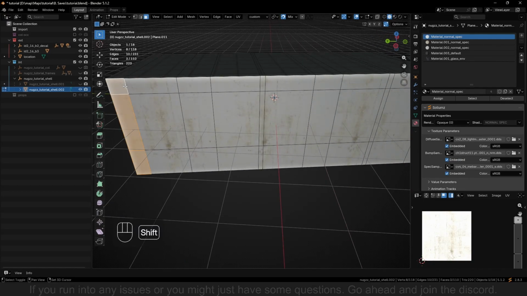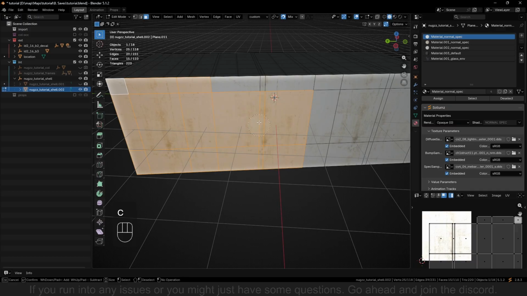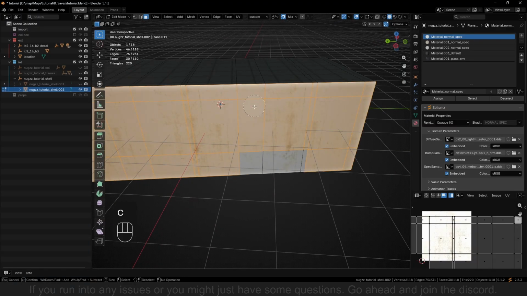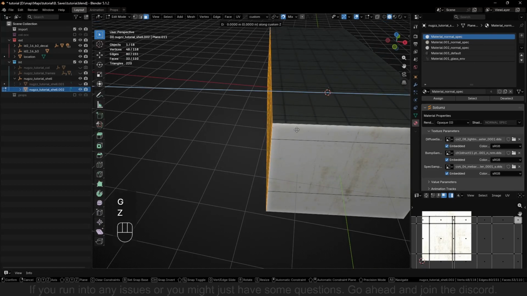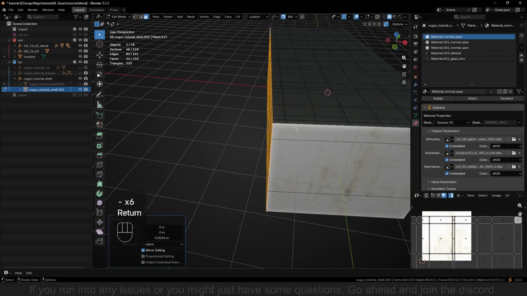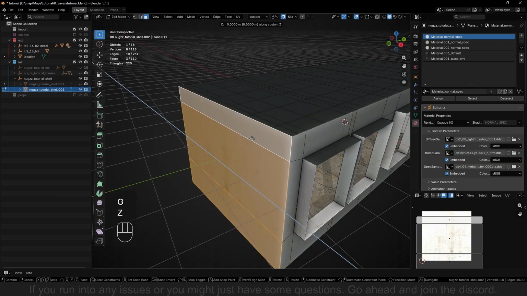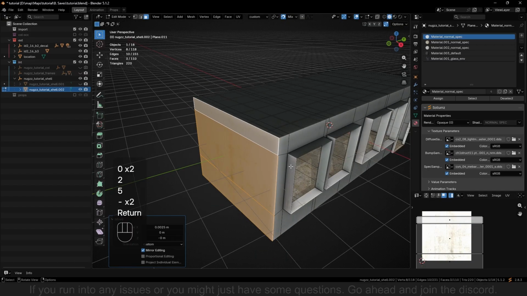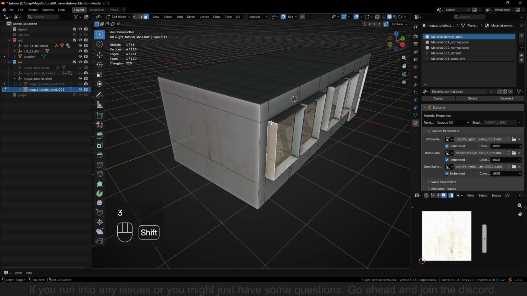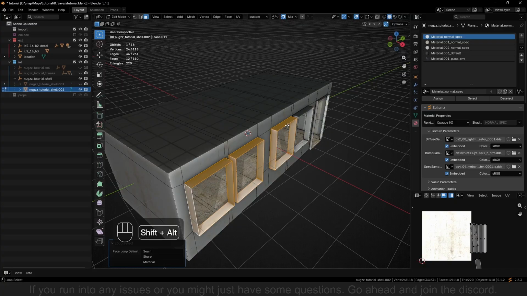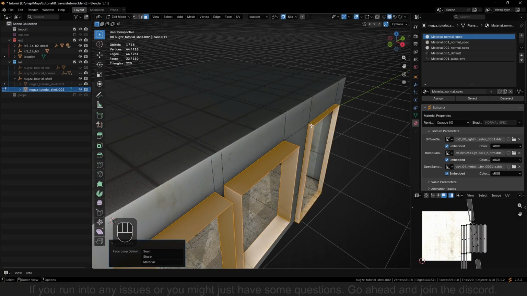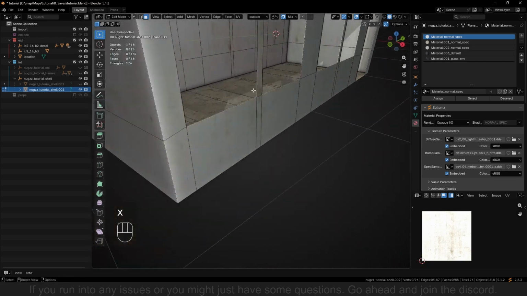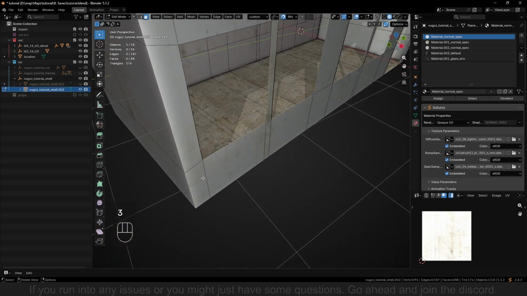Do this with the back wall as well. Get this one by clicking C to get it in. So 0.0025 minus the check. This one is in. Here. 0.0025 inwards. The frames we can just remove because that's not that big of a deal. So just remove them. Now we take this.